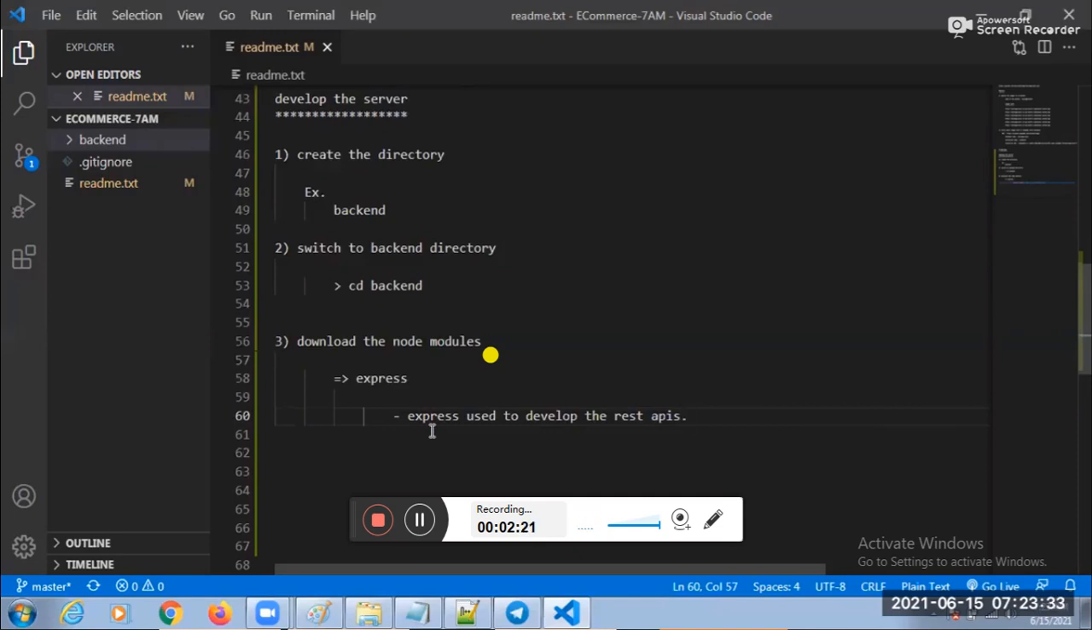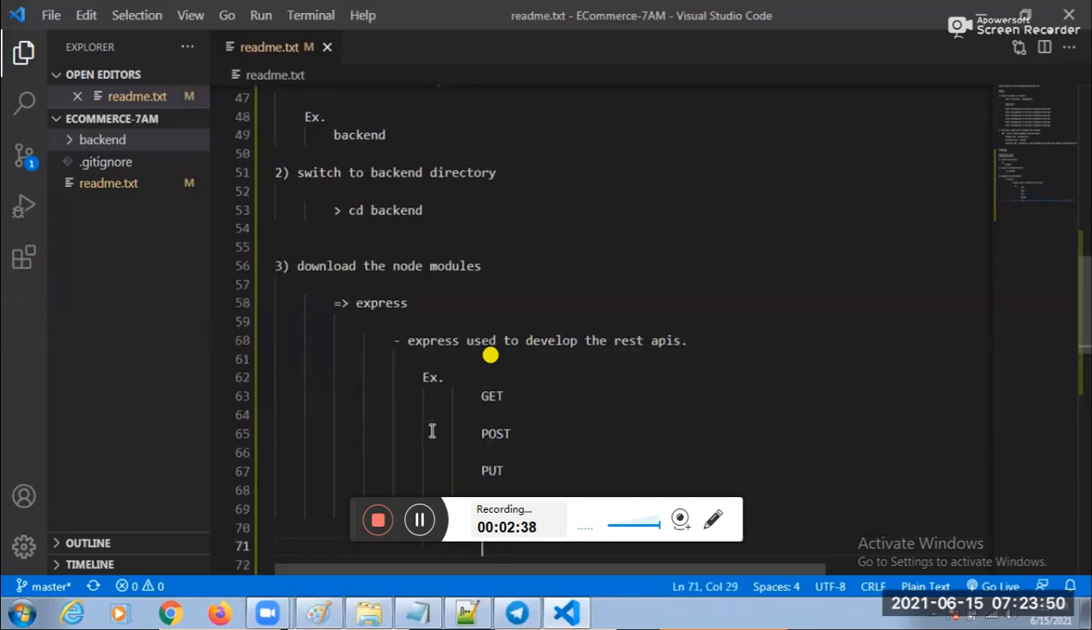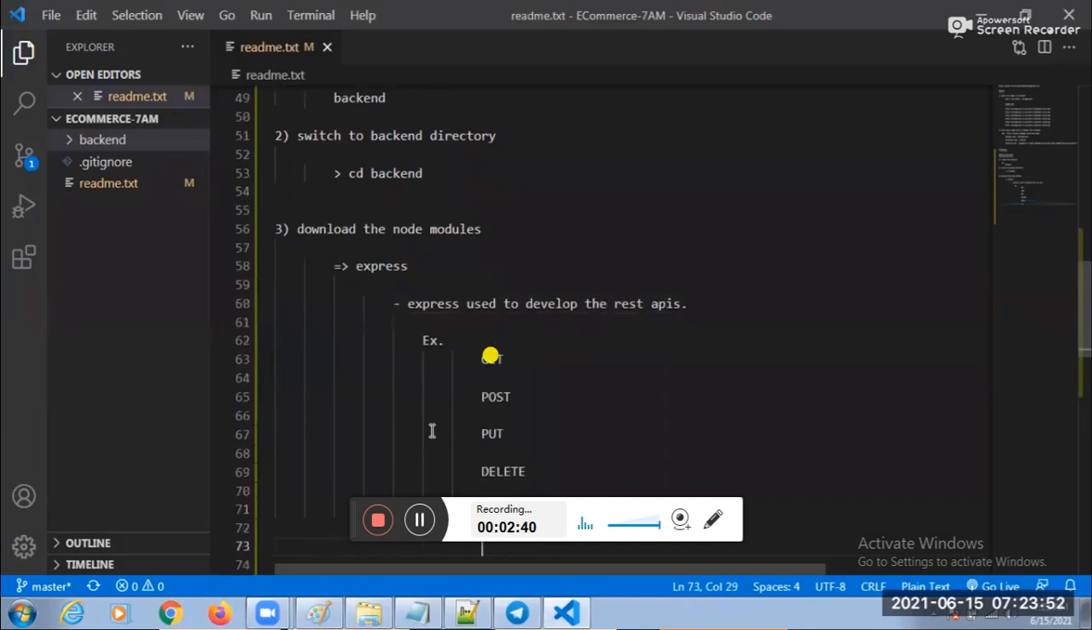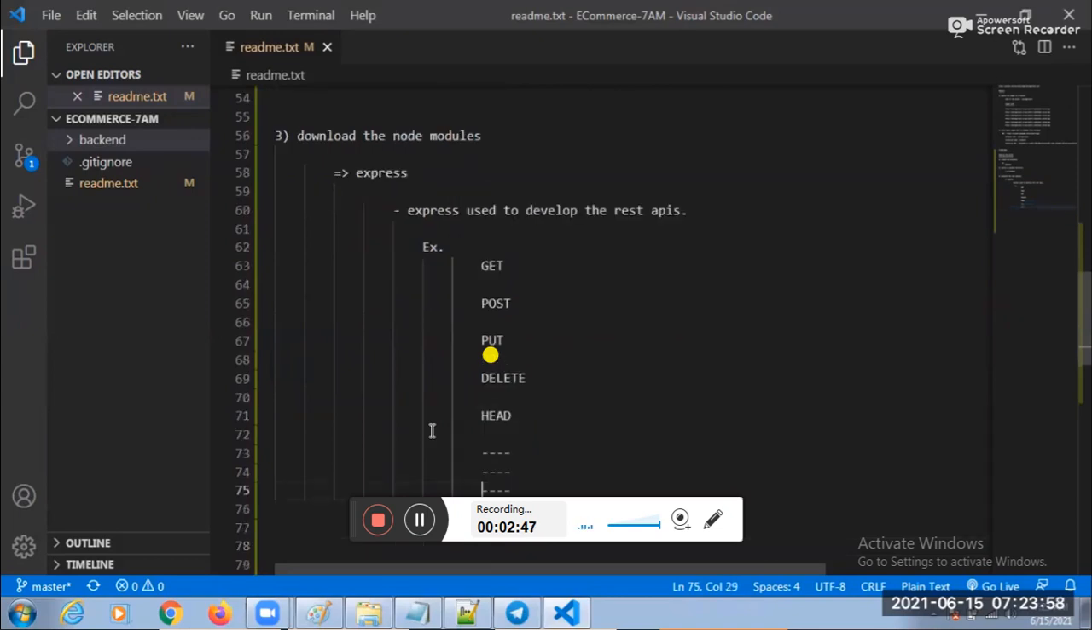Next one, Prem, may I know the example? The example is the get request. Next one is the post request, put request, delete request. Next one is the head request, and like this there are also a number of other requests. And one more thing.